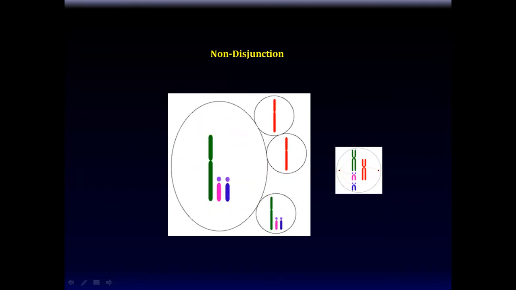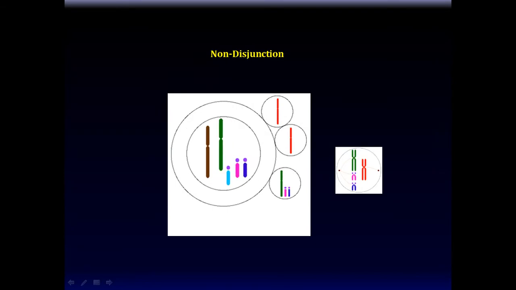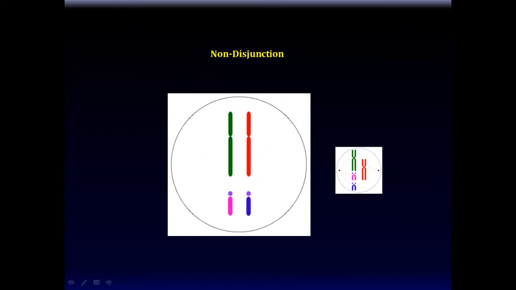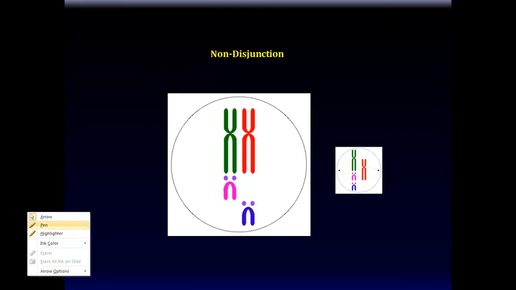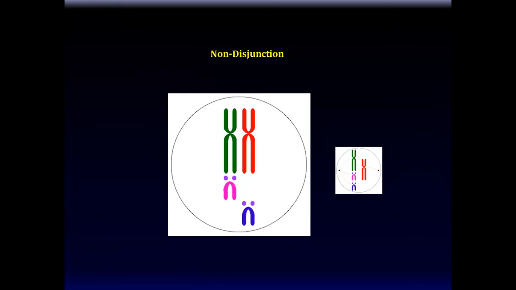So nondisjunction can cause trouble. Now observe. If there's non-disjunction, for example, over here, resulting in these two, this cell will actually just be missing a whole chromosome set, right? And this one will have extra. So one cell will have an extra chromosome pair, and one will have one less chromosome pair.